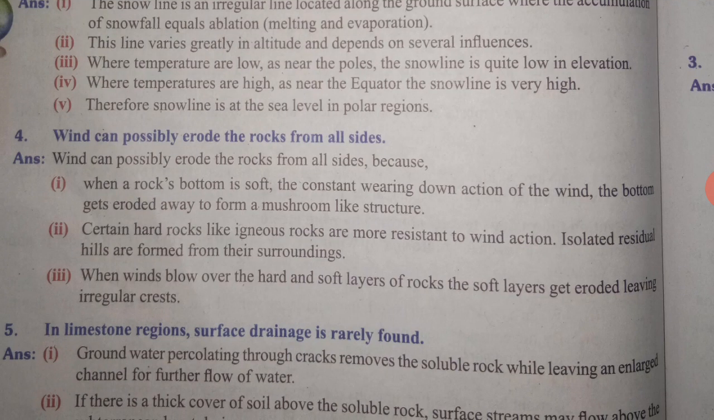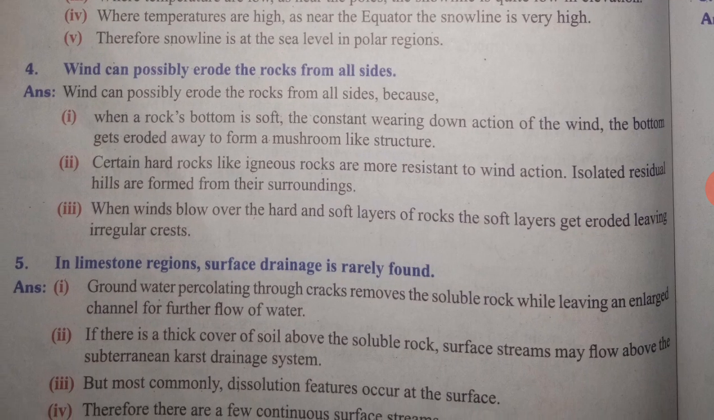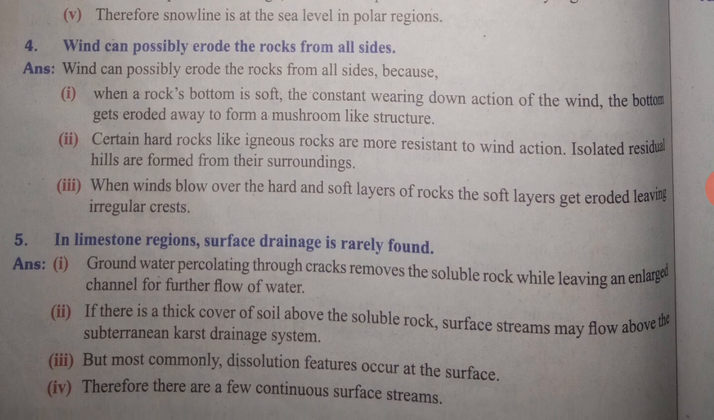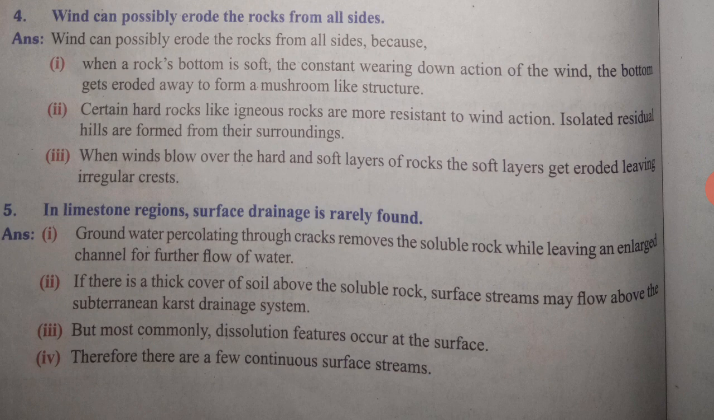Fifth question, in limestone regions, surface drainage is rarely found. First point, groundwater percolating through cracks removes the soluble rock while leaving an enlarged channel for further flow of water. Second point, if there is a thick cover of soil above the soluble rock, surface streams may flow above the subterranean karst drainage system. But most commonly, dissolution features occur at the surface. Therefore, there are few continuous surface streams.